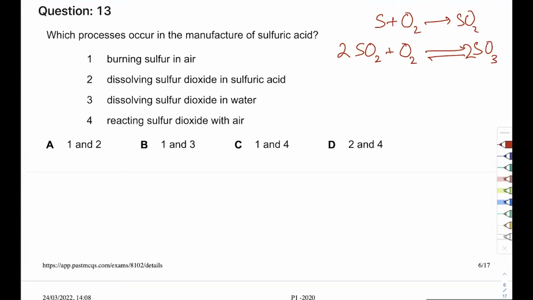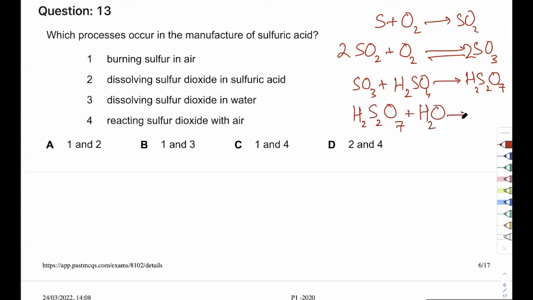Then this SO3 reacts with H2SO4 and produces H2S2O7, which is you're just adding it. It's an addition reaction. Addition reaction always produces just one product, as you can see over here. Whether it's organic or inorganic, addition is still the same. And then you add it to water, and this makes 2H2SO4.